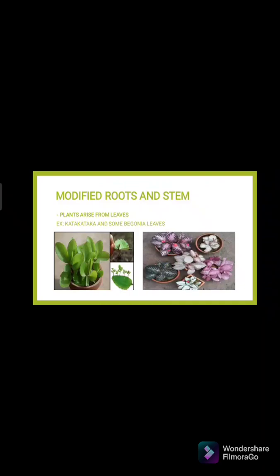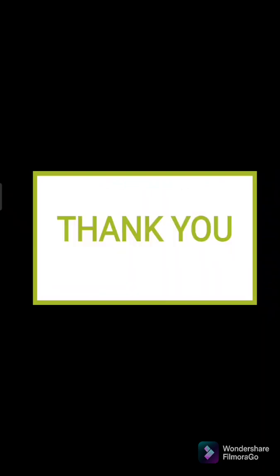For example, the kataka-taka and some begonia leaves. So, amazing. Kasi, kukuha ka lang ng leaves ng kataka-taka, basta ilagay mo sa lupa. After a day, meron na siya agad na new plant, na nakapag-recreate na agad siya. So, ganon. So, that's what the mode of reproduction is all about. I hope you enjoyed the lesson, the topic that we learned for today.